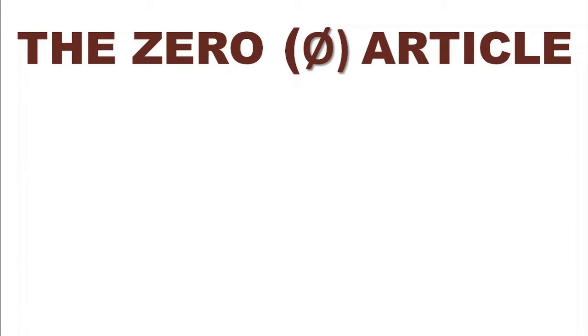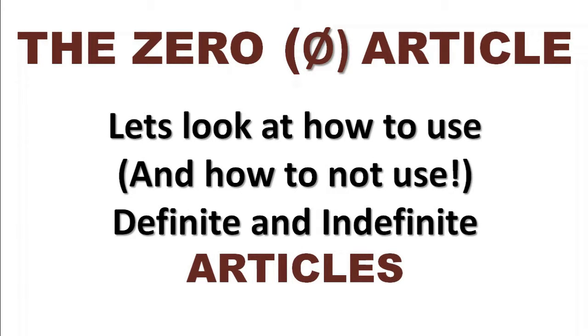So now we're going to talk about the zero article. Right at the beginning of the first video, we saw a slide that says, let's look at how to use and how to not use definite and indefinite articles. Normally in English, we would say how not to use, but here I specifically said and how to not use, because what we quite often do in English is instead of putting in either a definite or an indefinite article, we put in zero articles where there is no article before the noun.